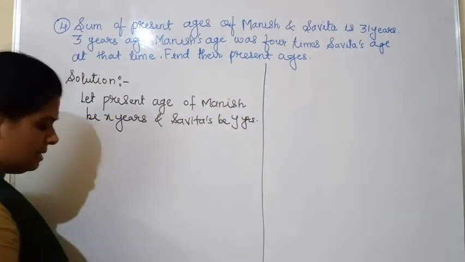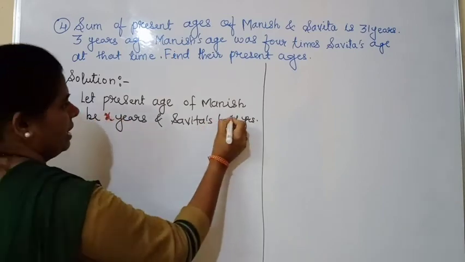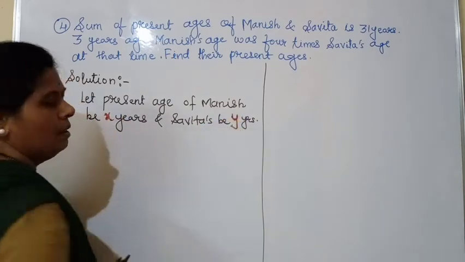Okay, so present age of Manish is X years and present age of Savita be Y years.